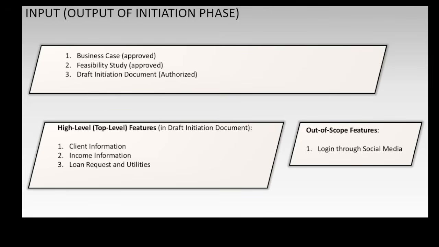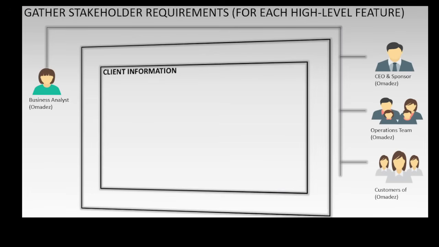Now, the login or access through social media is outside the scope of the recommended solution. So the business analyst collaborates with stakeholders to gather stakeholder requirements for each high-level feature.